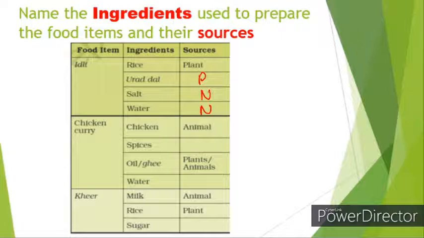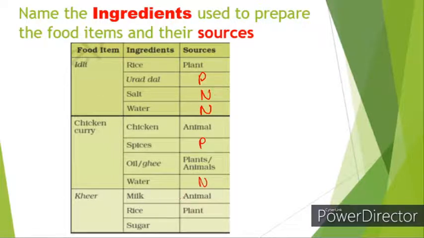Let's take another example, chicken curry. To prepare chicken curry, we need chicken, spices, oil, ghee and water. Chicken comes from animals, so the source is animals. Spices come from plants, and a good example of spices is chili. Chili comes from plants, so the source is plants. Oil comes from plants, so the source is plants. Ghee comes from animals, so the source is animals. And as I told, water is from nature, so the source can be nature.